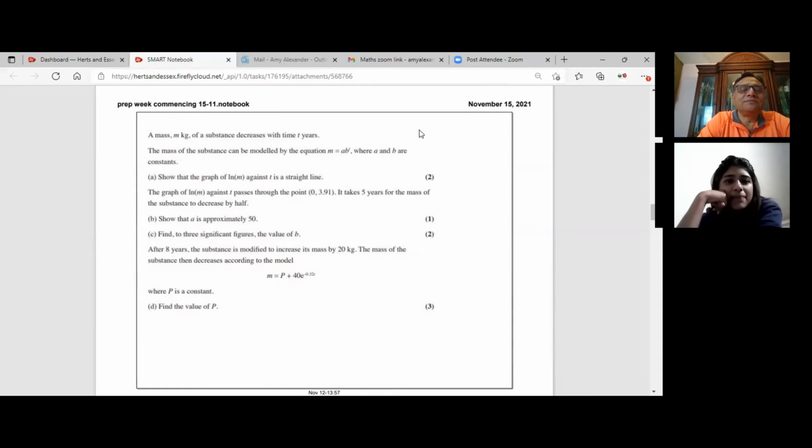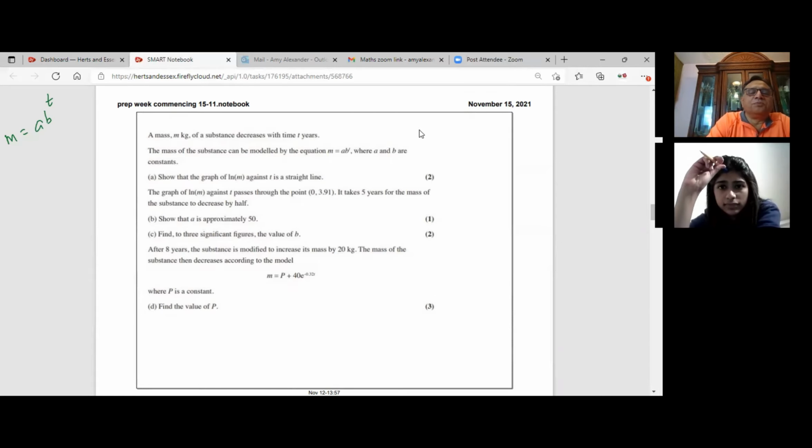A mass m kg of a substance decreases with time t years. The mass of the substance can be modeled by the equation m equals a b to the power of t, where a and b are constants. Part A, show that the graph of ln m against t is a straight line.